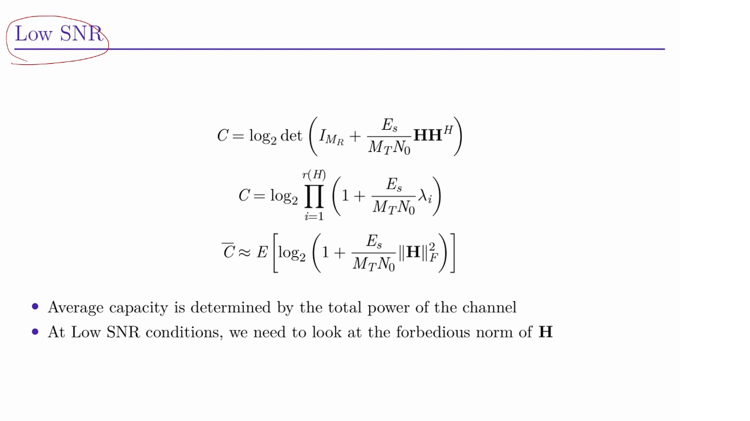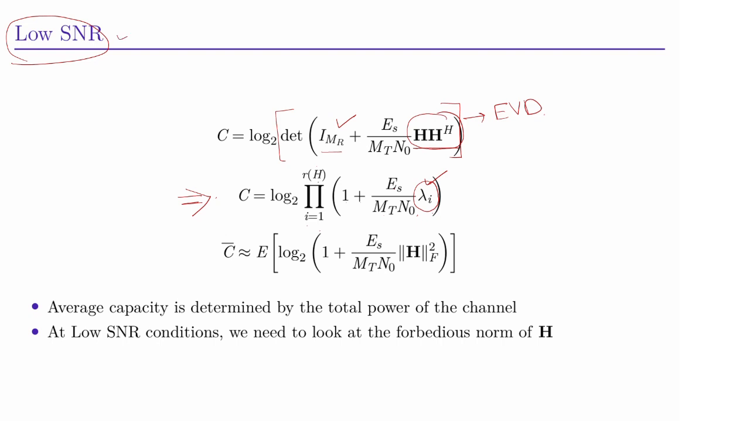Now in the case of low SNR scenarios, capacity is equal to log2 determinant of I_MR plus Es/(MT N0) H H Hermitian. We can decompose this H H Hermitian using eigenvalue decomposition, and we get the lambda i's here. Now lambda is a diagonal matrix, I_MR is also a diagonal matrix. The determinant of a diagonal matrix is equal to the product of all the diagonal elements. And what are the diagonal elements? They are 1 plus Es/(MT N0) lambda i. So we can write capacity in this particular form in case of low SNR.